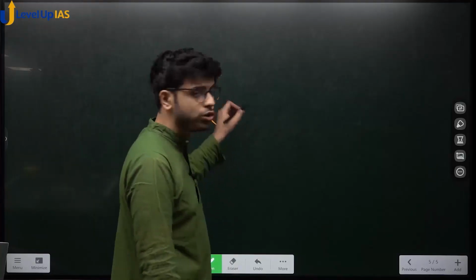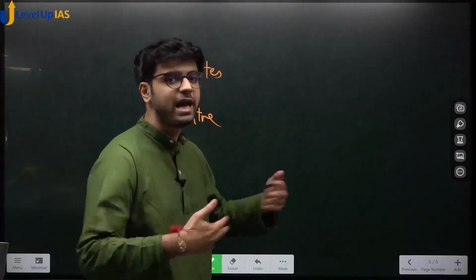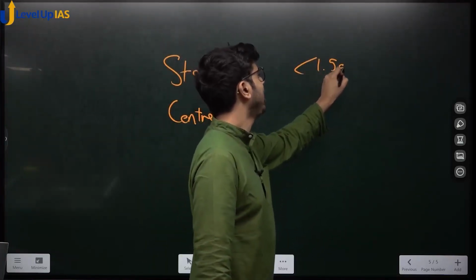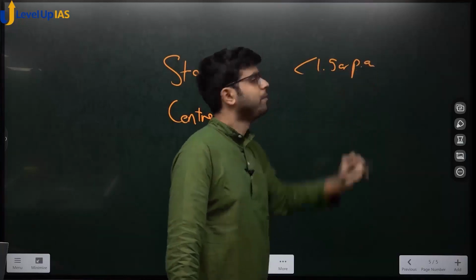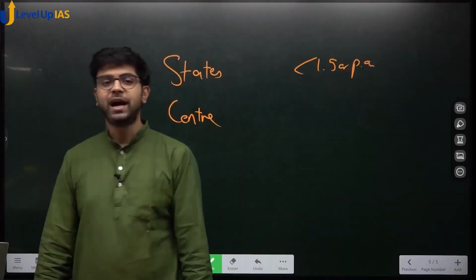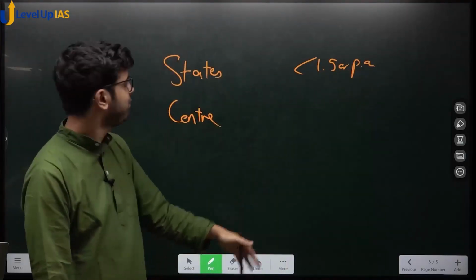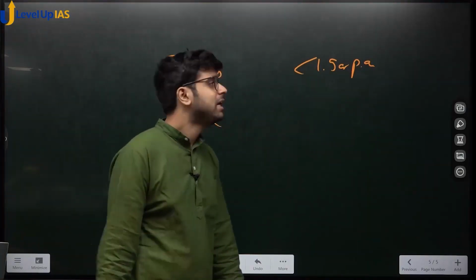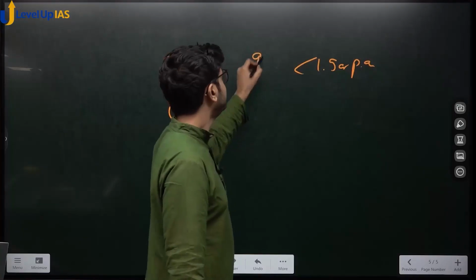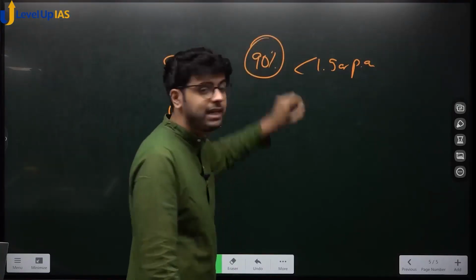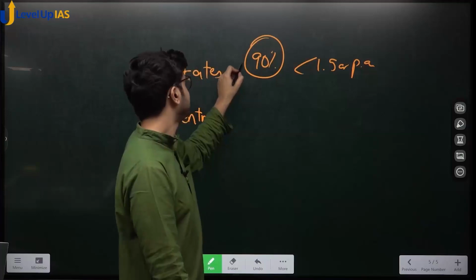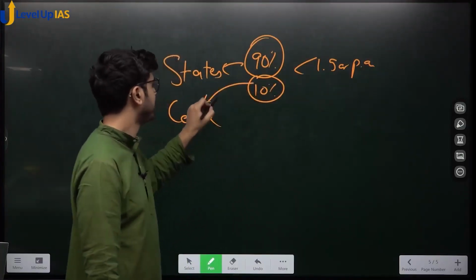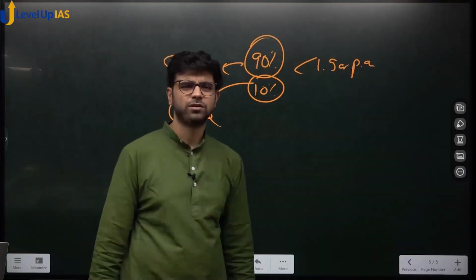So those assessees, those taxpayers whose turnover is less than 1.5 CR per annum. Per annum means per year. Those whose turnover is 1.5 CR, which means they are small assessees. 1.5 CR per annum is nothing. They are small assessees. 90% of those people will be assessed by states. 10% of those people will be assessed by center. They are just sharing the workload.